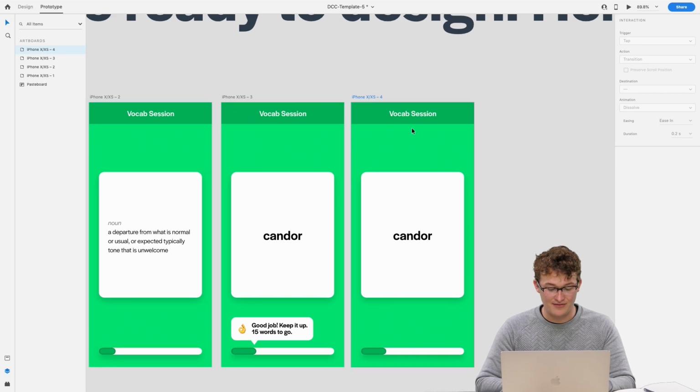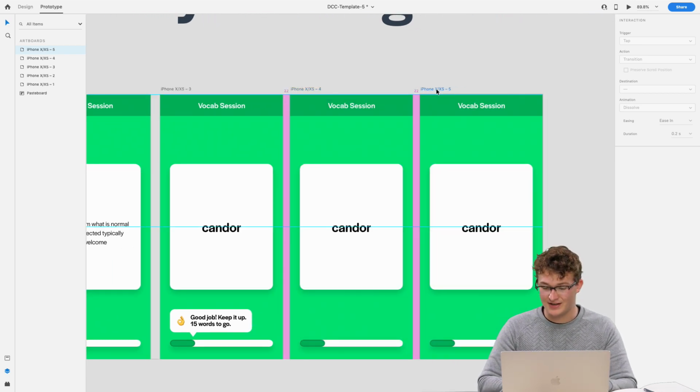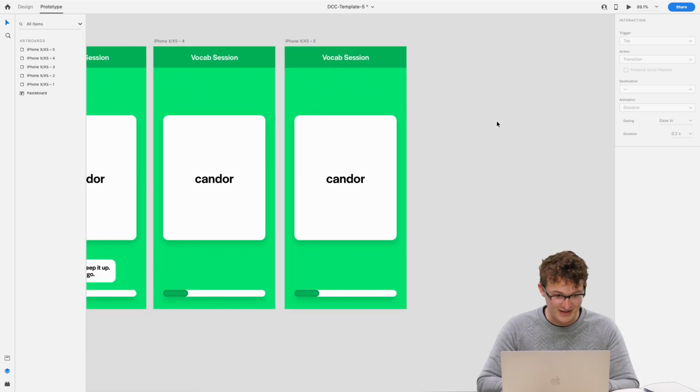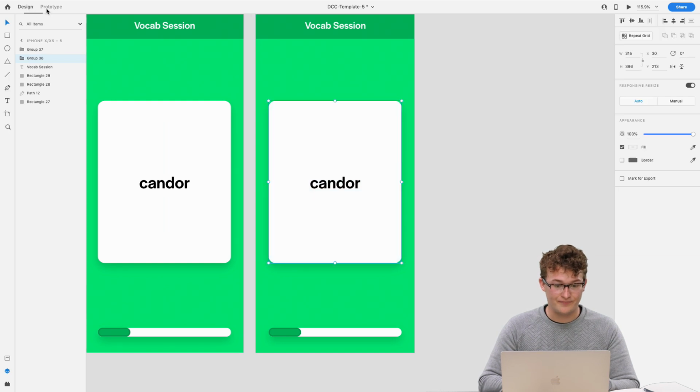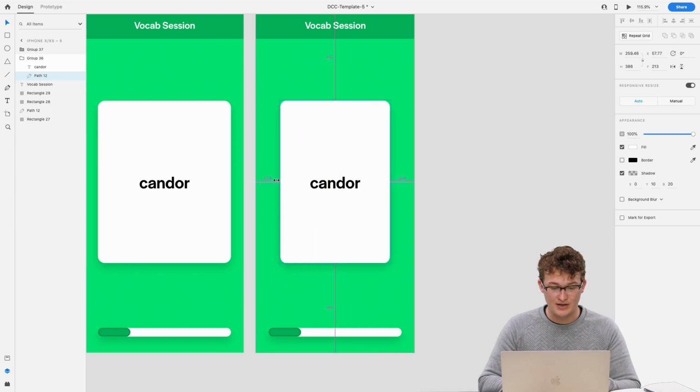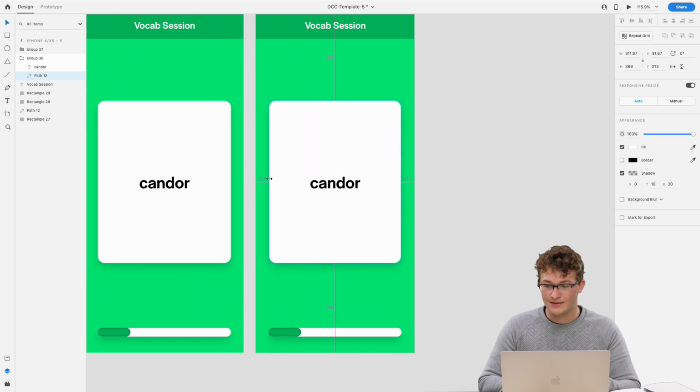How fast can I do it? How fast do you think I can do it? Let's see if I can do it in the 58 seconds I have left to do the design portion of this stream. And then I'm going to show you some other stuff around how we can share our design. So let's do the same thing we did before. Make sure that's a path and not a shape. Flip it to be like around 315 pixels.